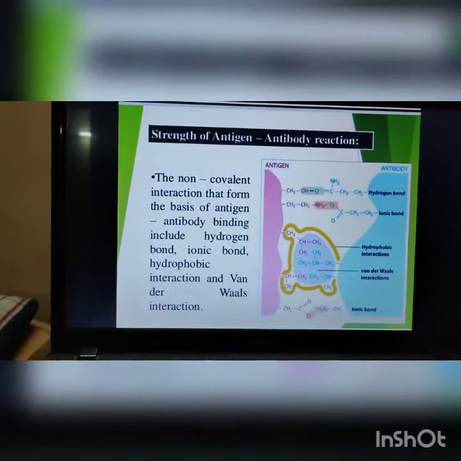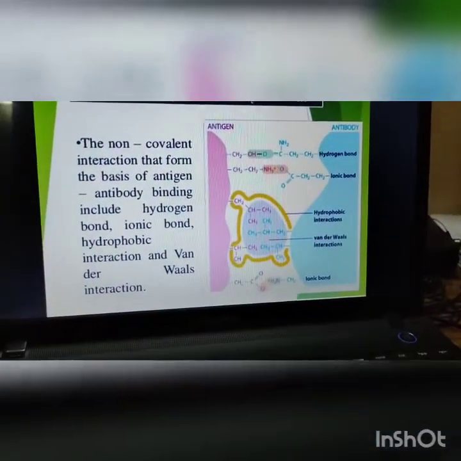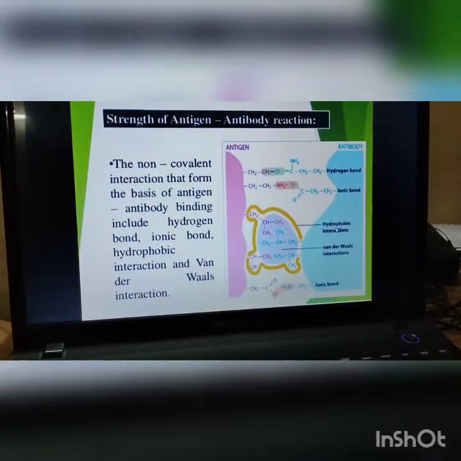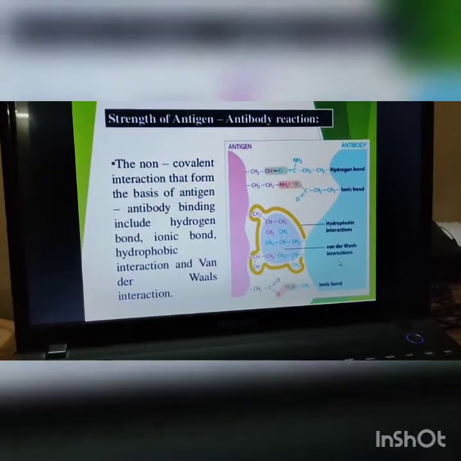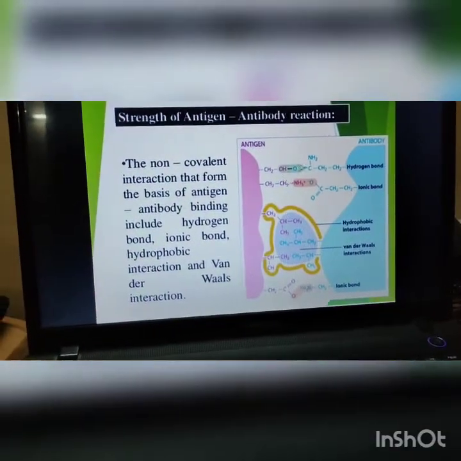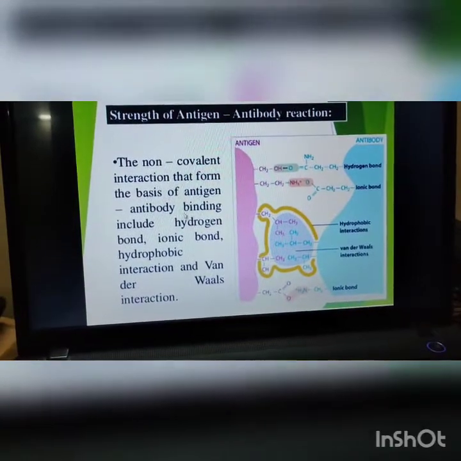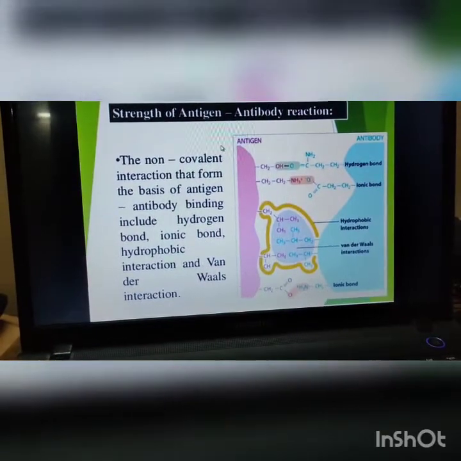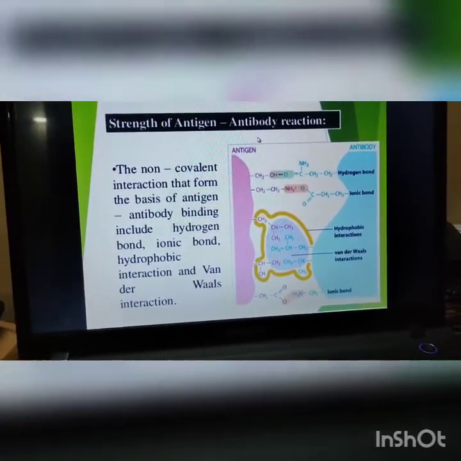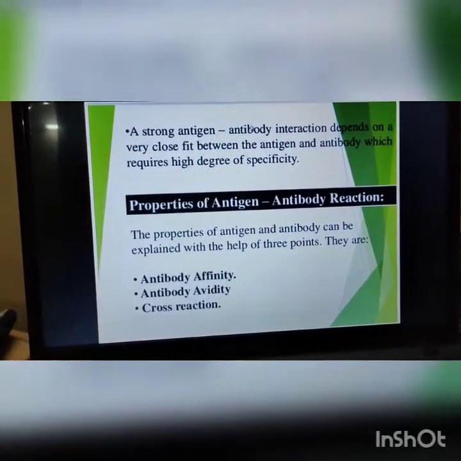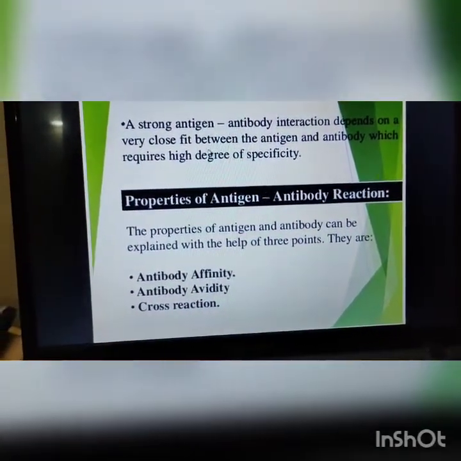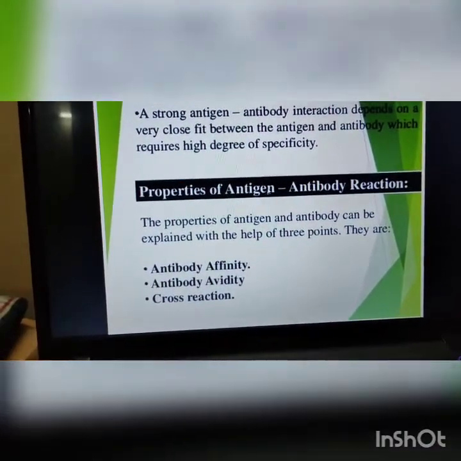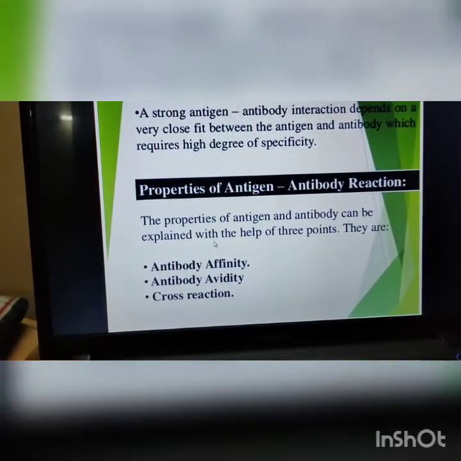Next is the antigen-antibody reaction. There are various kinds of forces: the hydrogen bond, ionic bond, hydrophobic interaction, van der Waals forces of attraction. These are the non-covalent interactions that form the basis of antigen-antibody binding, including the hydrogen bond and all these kinds of bonds, and this is the strength of the antigen-antibody complex. A strong antigen-antibody reaction depends on a very close fit between the antigen and antibody, which have a high degree of specificity.